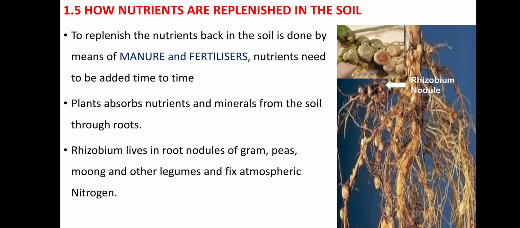So here you'll find that the nutrients get replenished in the soil by means of microorganisms like rhizobium, or blue green algae, or many more types of organisms, and therefore these nutrients get replenished and that is useful for the next crop that grows.